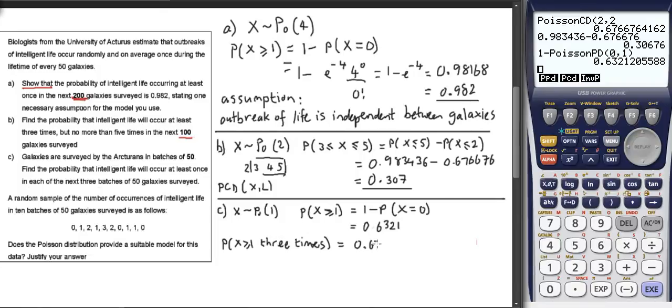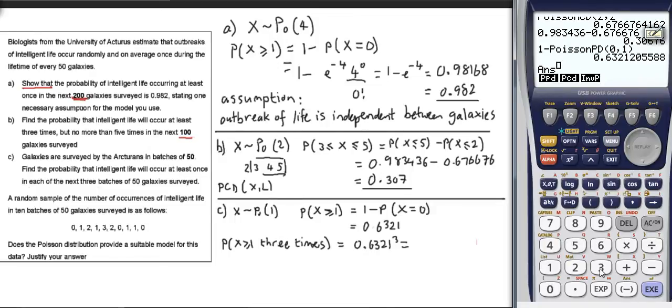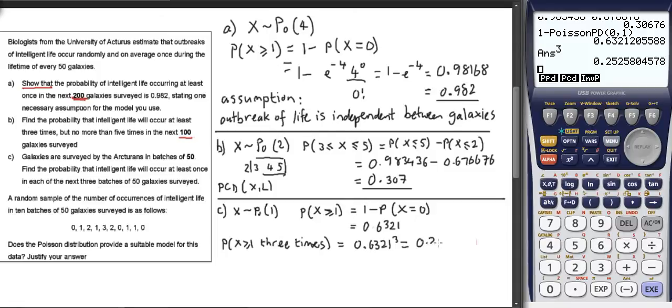So I'm going to do 0.6321 cubed. And again on the calculator, use the answer button for maximum accuracy. Answer to the power 3. And we get 0.2525. So again, 3 significant figures, 0.253. And that is the answer to C.